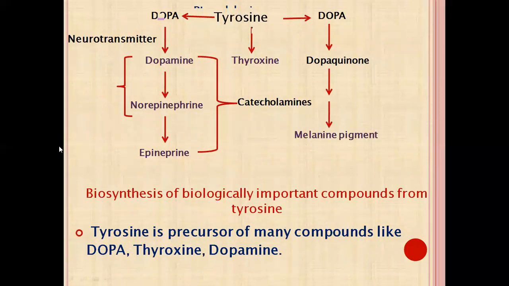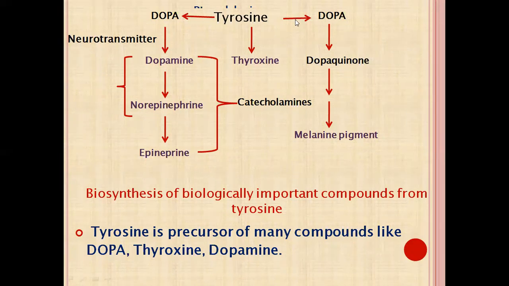These are the pathways for the products formed from tyrosine. Tyrosine is converted into dopa with the help of two different enzymes. For melanin synthesis, dopa is converted into dopaquinone, and finally it is converted to melanin pigment. From tyrosine to dopa, the enzyme is tyrosine hydroxylase, and in this step the enzyme is tyrosinase.